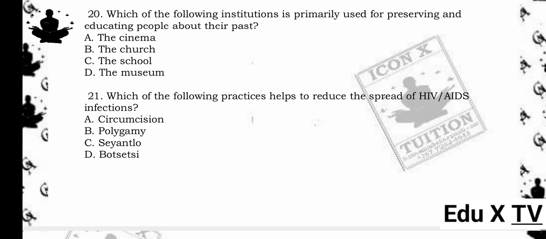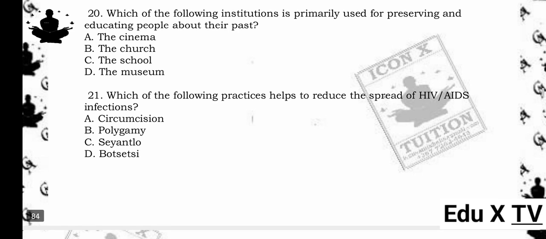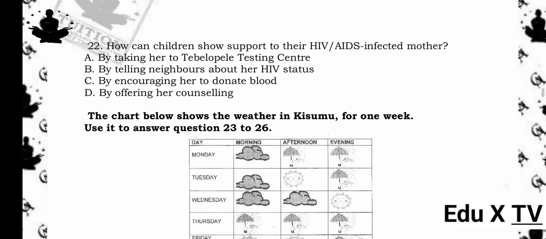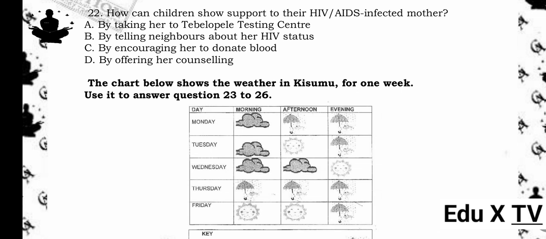21. Which of the following practices helps to reduce the spread of HIV/AIDS infections? A. Circumcision. B. Polygamy. C. Sayandlo. D. Botsetsi. The answer is A. Circumcision. Reason being, medical male circumcision has been shown to reduce the risk of HIV transmission by lowering the chances of acquiring the virus during sexual activity.